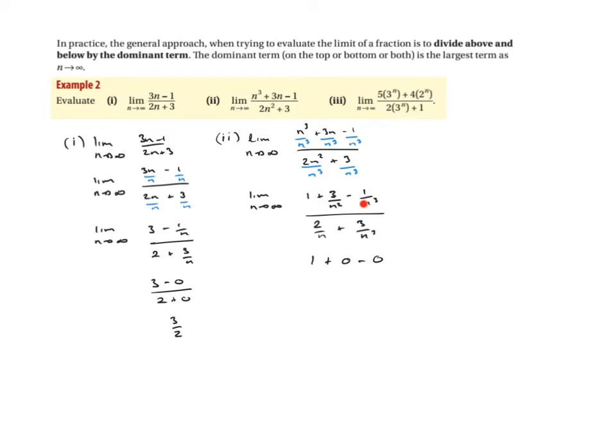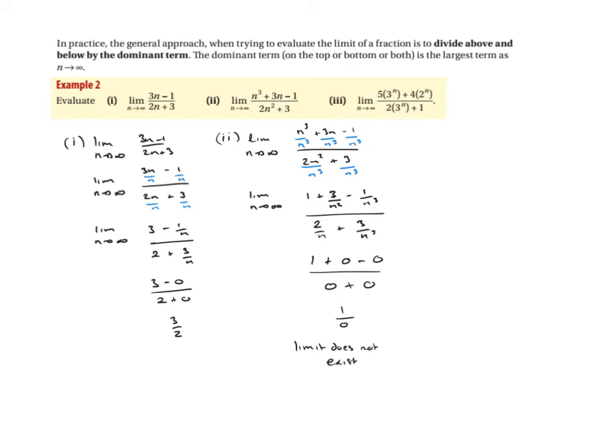Next one is 2 over n, we already know that's 0, plus 0 here, which means we end up with 1 over 0, which means that the limit does not exist. The reason it doesn't exist, guys, is because we've got a division by 0, and in maths we know that we're not allowed to divide by 0, so if we end up with a division by 0, it means that the limit does not exist.